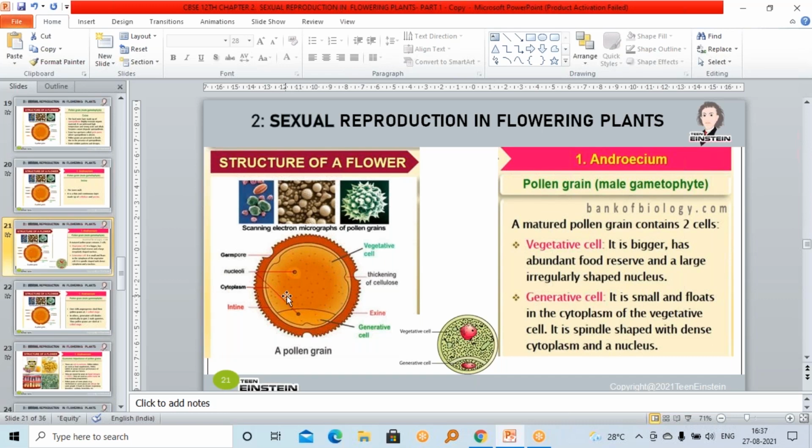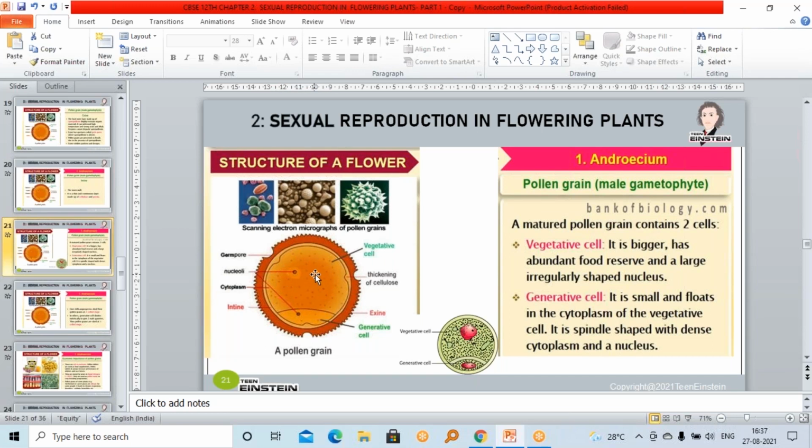Here you can see both cells. The vegetative cell is bigger, right? And see the nucleus of the vegetative cell. It is not round shaped, it is somewhat irregularly shaped.